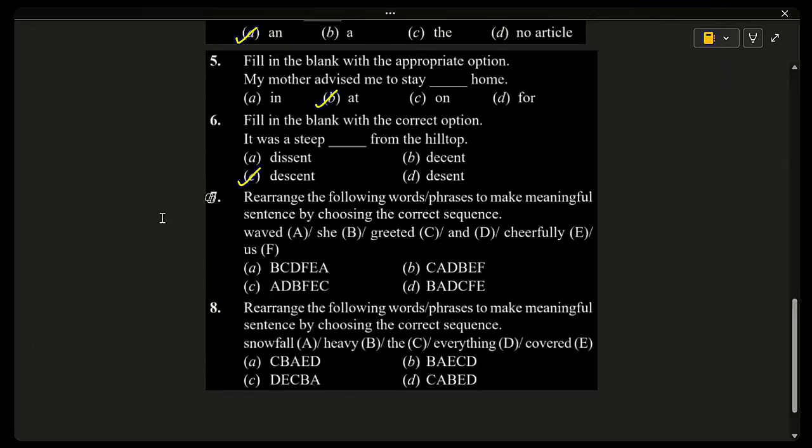Okay. Seventh one, rearrange the following words or phrases to make meaningful sentences by choosing the correct sequence. Waved, she, greeted, and cheerfully us. The correct sentence is she waved and greeted us cheerfully. So option D will be correct. Why is the word order working? The sentence starts with the subject she, then the actions waved and greeted, then the object us, and ends with the adverb cheerfully. That is the correct word order.